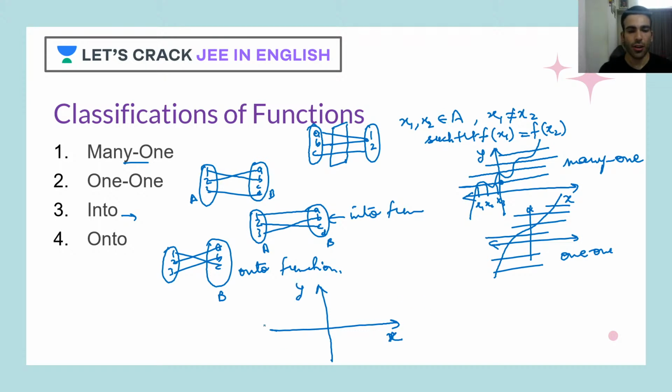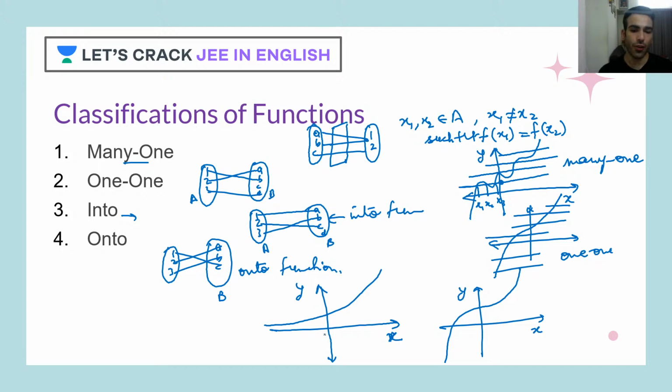Now let's say I draw this curve, and let's say I draw another curve. And in both the cases, my codomain and domain, both are real numbers. Now check this function. In this case, as you can see, this y-axis represents the codomain. For negative values of y, we have not got any pre-image, correct?